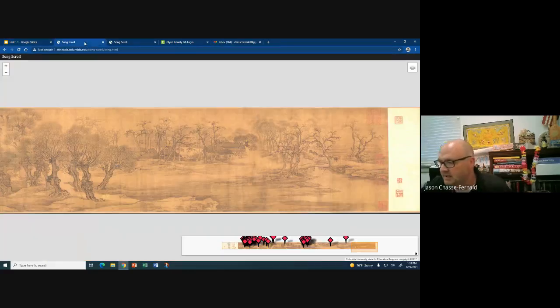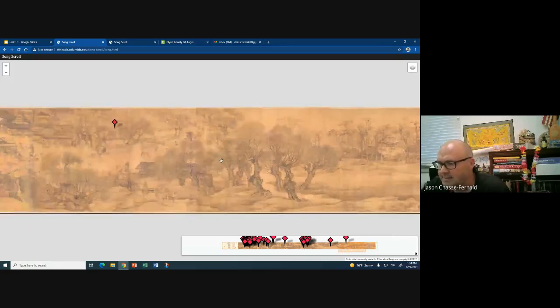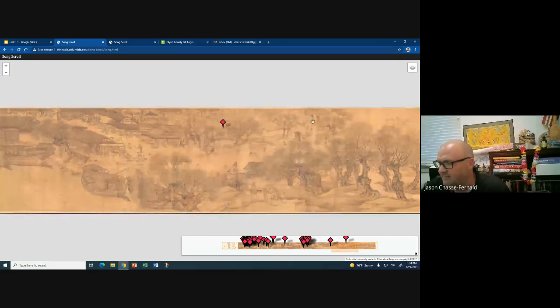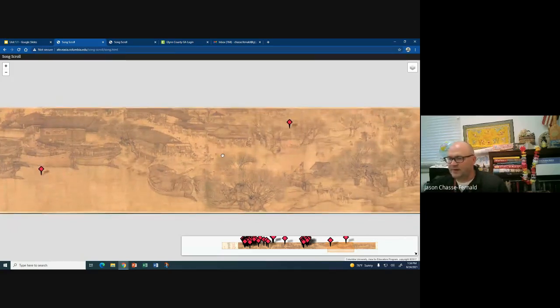Obviously this begins very Taoist, nature-oriented, very tranquil, harmonious. As we make our way across, we can see a number of people filtering their way in. We see some rice fields up here, so people are filtering into a city, and this is for a festival.